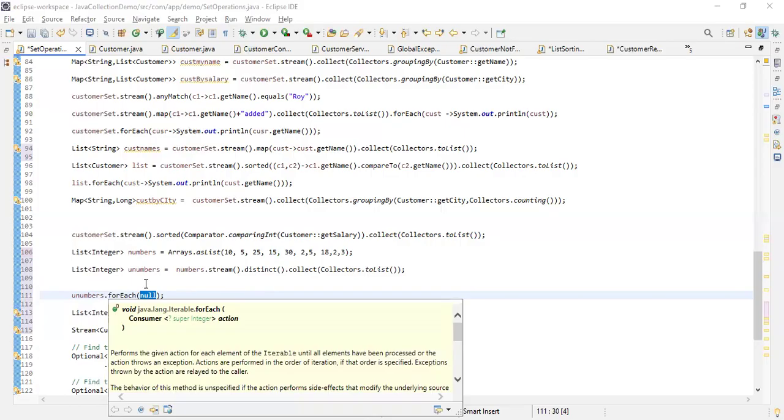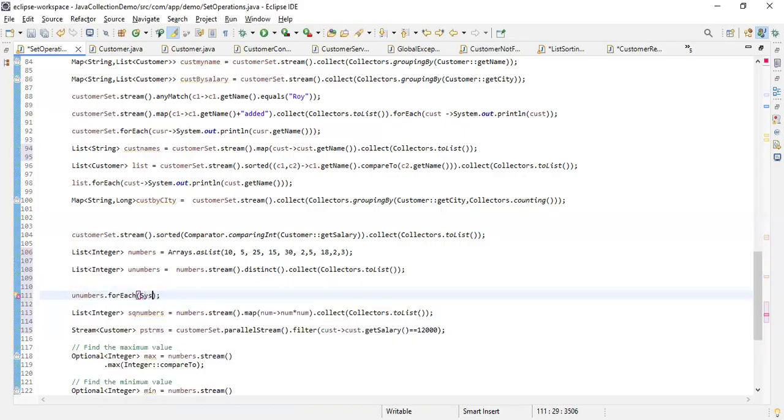I already told you that forEach takes a consumer. Now here what we do is System.out.println, right? Here we are talking about unique numbers, plus something.